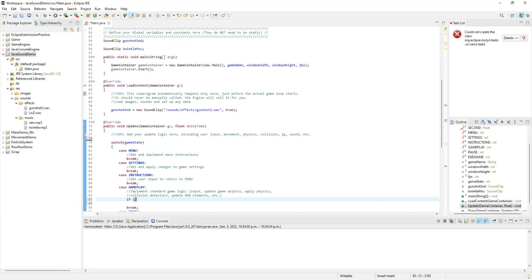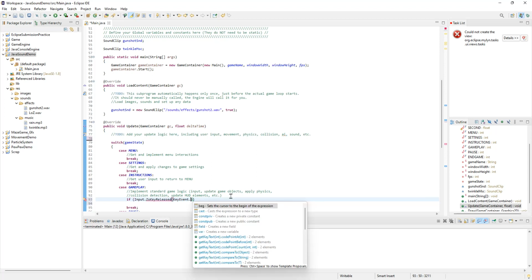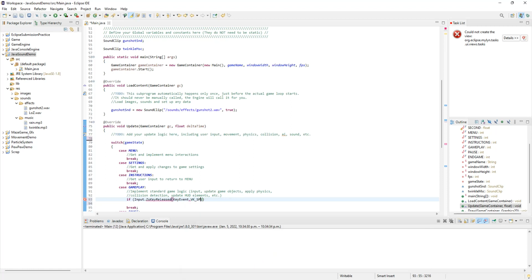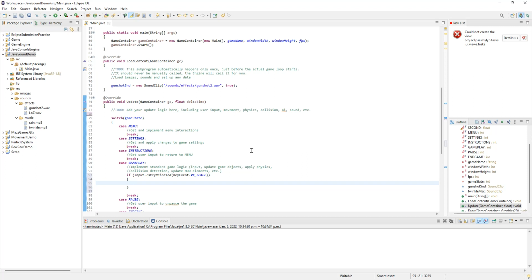So I could say if input.isKeyReleased, let's say KeyEvent.VK_SPACE. So whenever they hit the space key, I want to play the gunshot sound. So gunshotSnd.play. No errors or anything like that.